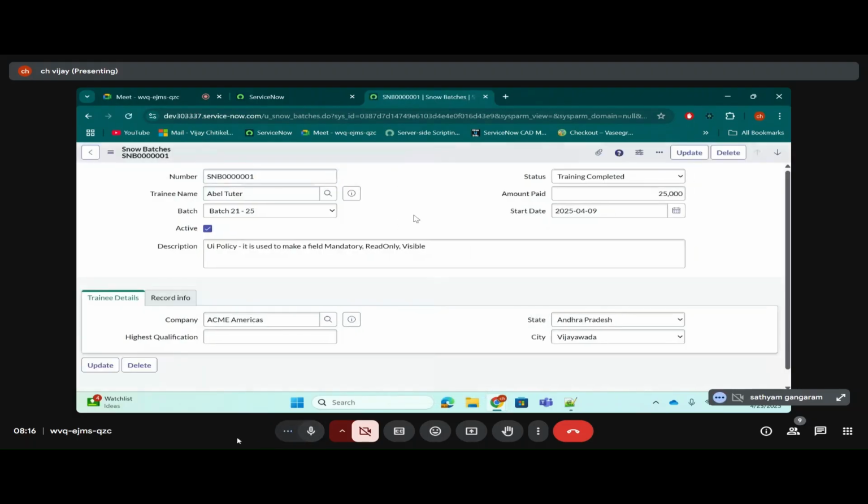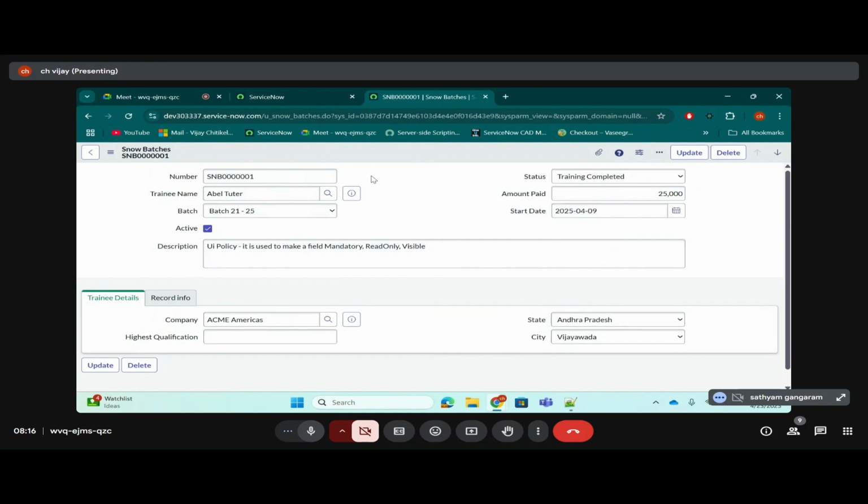Okay, let's try to do two scenarios today. One is a simple one: making this number read only, description mandatory, and amount paid hidden. The second scenario will be based on a condition. So everyone understood the scenario we are going to do here? We are going to make this number read only, description mandatory, and hide the amount paid field. Is the scenario clear, everyone?